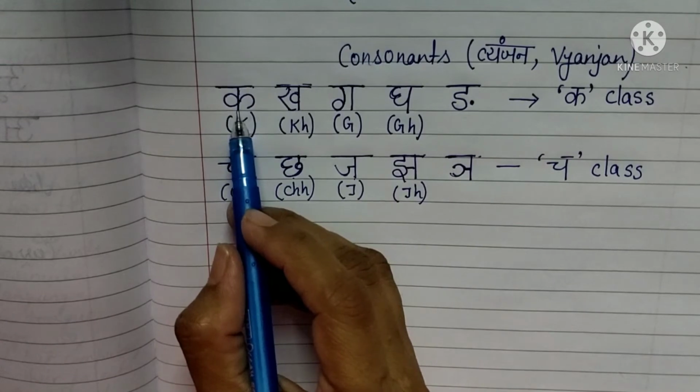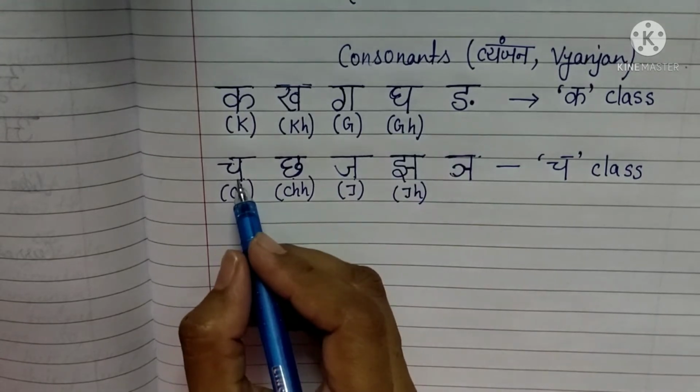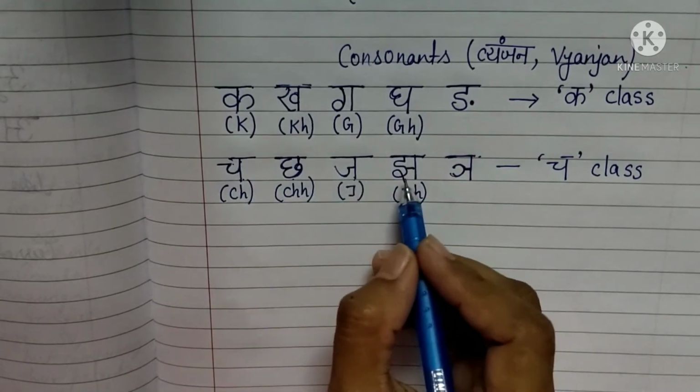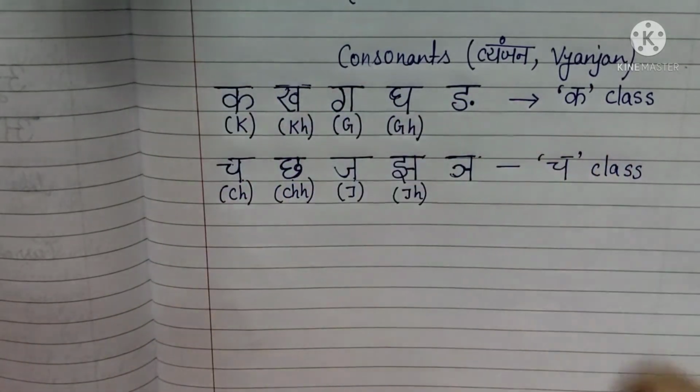So k class: first is k, kh, g, gh, ang. Next is ch, ch, j, jh, ñ. Now I will tell you how to pronounce it correctly. When I teach my students ka, kha, ga, gha, they always find the pronunciation difficult and get confused between ka, kha, then ga, gha. They make the same sound, and if I dictate, they ask me, ma'am, is this the first ka or second ka? Or first ga or second ga? So it is not like that.